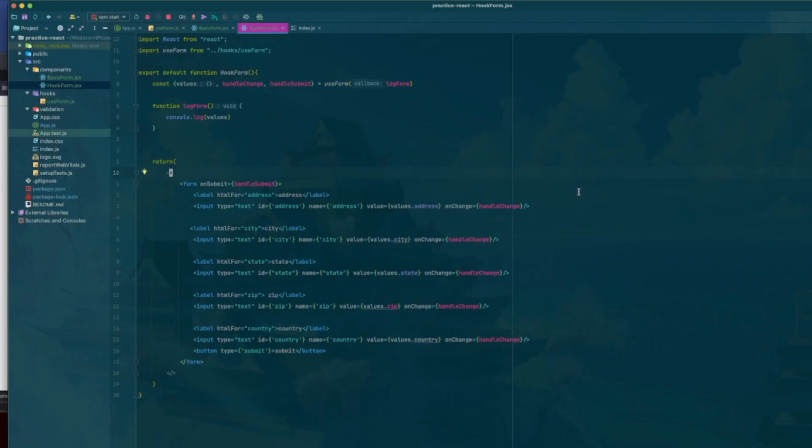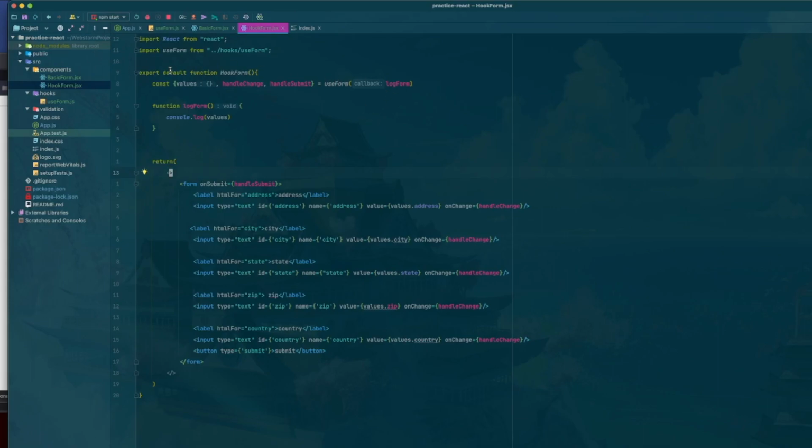So that is an overview of how to use the hooks as a method of creating a form. All right, so that's the method of using hooks to handle the creation of the form.